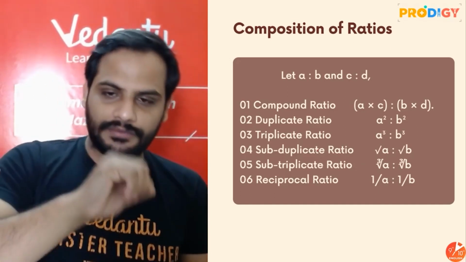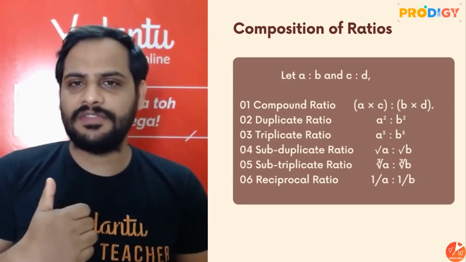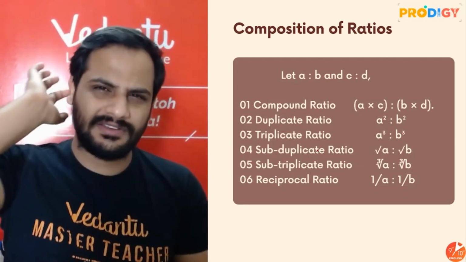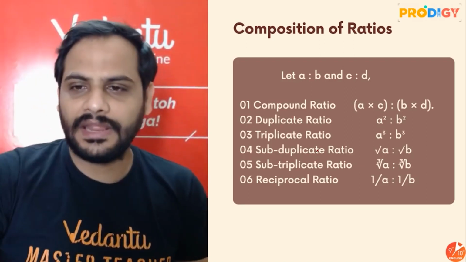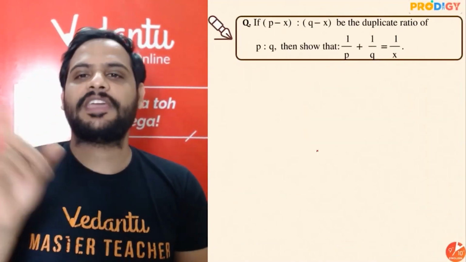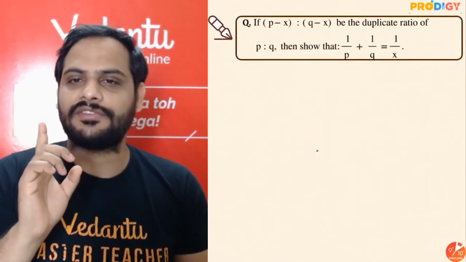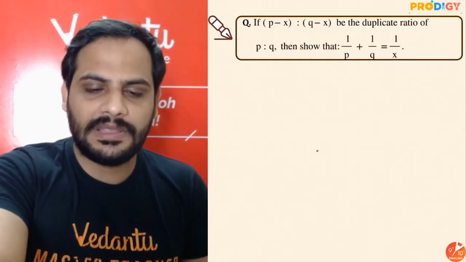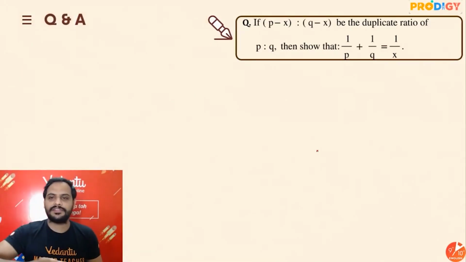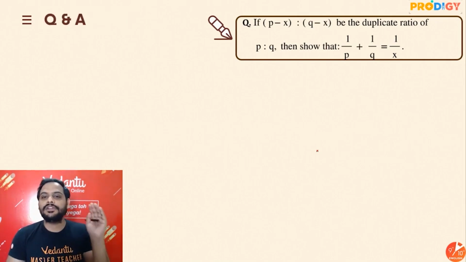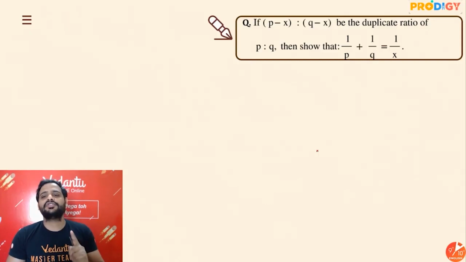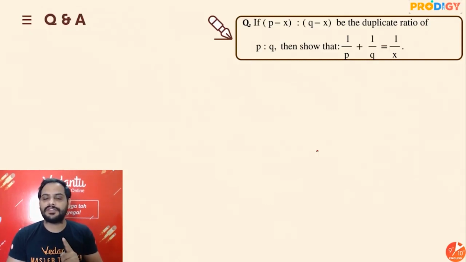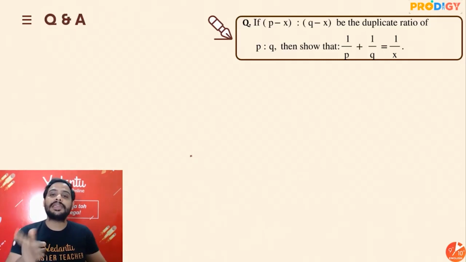Subduplicate means square root. Subtriplicate means cube root, and reciprocal means reverse the ratio, reciprocate, right? ठीक है. अब देखो how a question can be formed. It's a very good question which you are seeing over here. The question is saying, if p minus x is to q minus x be the duplicate ratio of p is to q, then show that 1 by p plus 1 by q is equal to 1 by x. So I can say p minus x and q minus x is the duplicate ratio of p is to q.